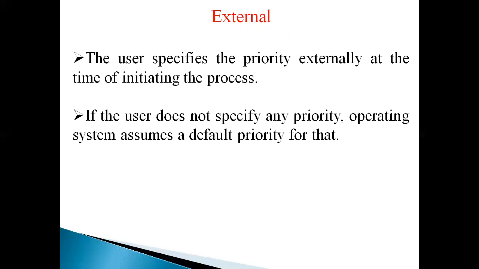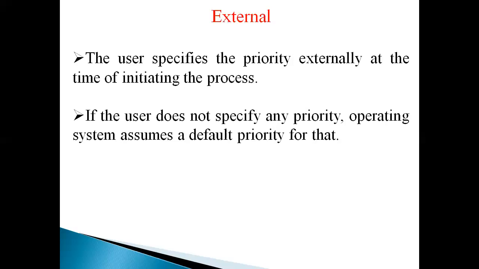For example, if the user does not specify any priority, the operating system assumes a default priority for that. If we initiate a process and the user does not specify any priority, the operating system assumes a certain priority. That priority is called a default priority. In many cases, the operating system allows the user to change this priority externally even during its execution.